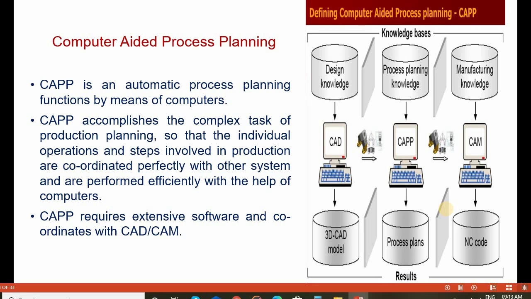It requires extensive CAPP software and coordinates with the CAD/CAM system.